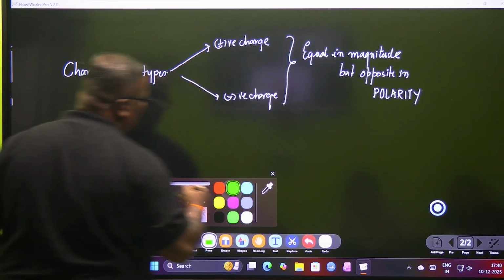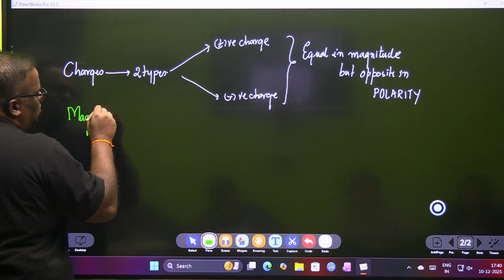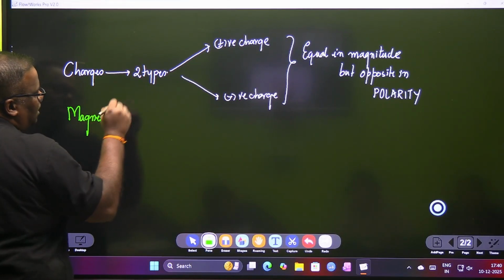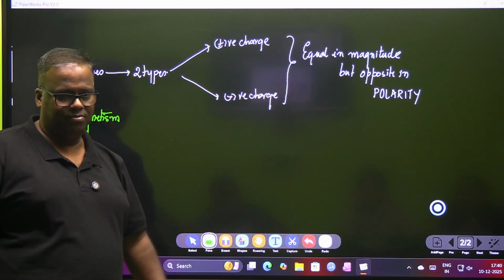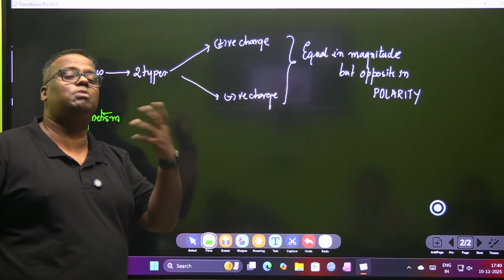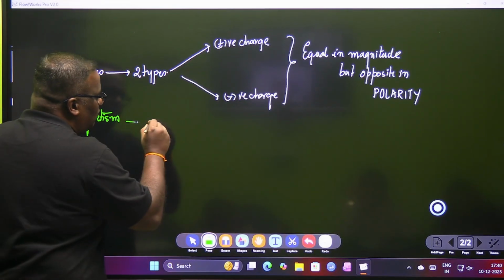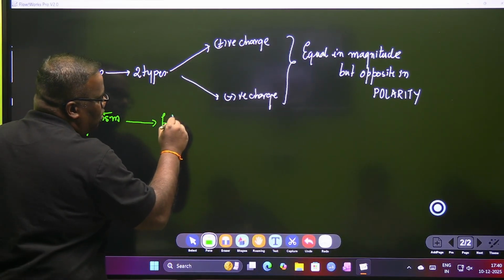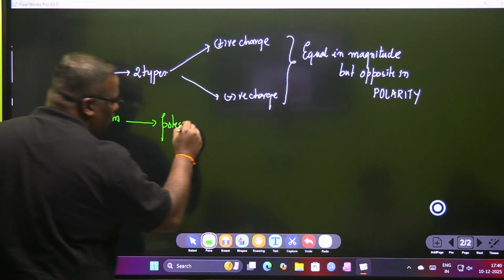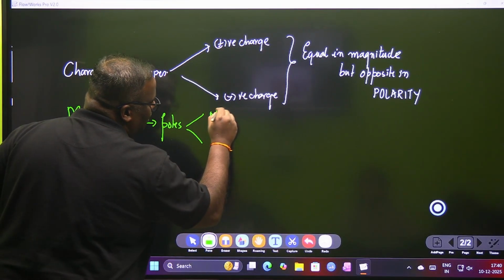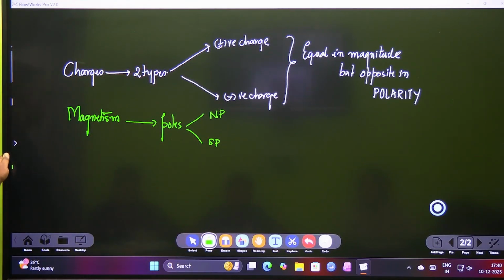I'll take a quick detour. Though you have not studied it in grade 8, you have this much knowledge. If you look at magnetism, magnetism is also an intrinsic property of matter. A matter may be magnetic or not, but it's an intrinsic property. In magnetism, the equivalent of charge is known as pole. Poles are also of two types: North Pole and South Pole. Again, they are of equal strength but opposite in polarity.